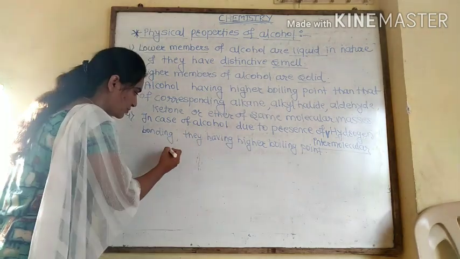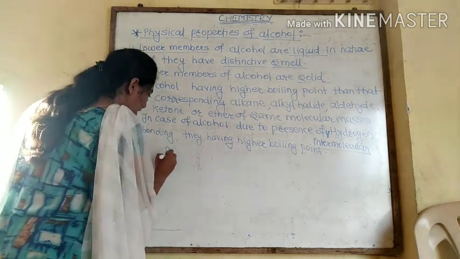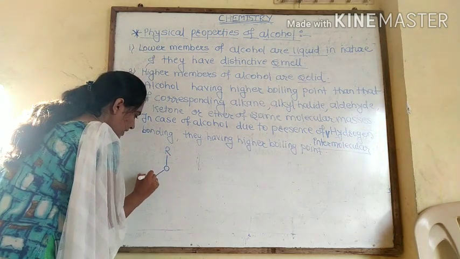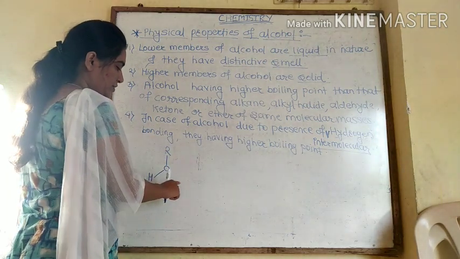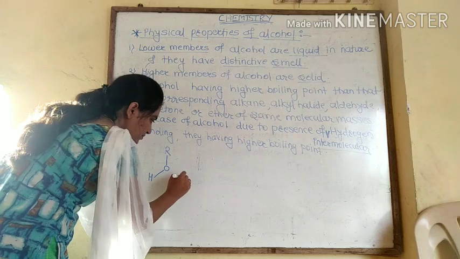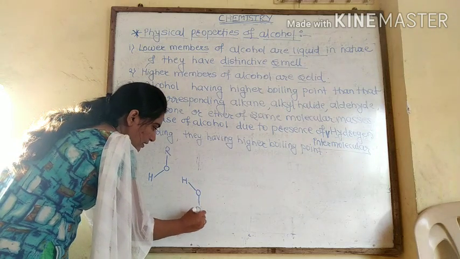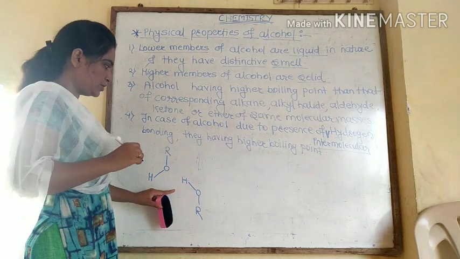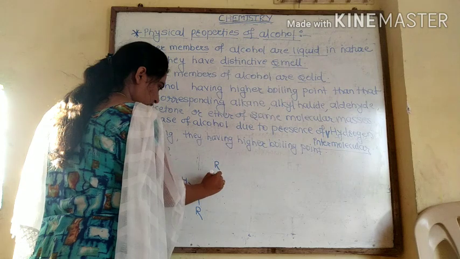So see here, suppose we take R, then OH: ROH, the first alcohol molecule. Now the second molecule again here, HOR. Third molecule again here, ROH.